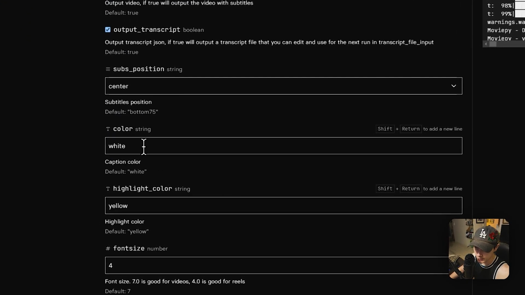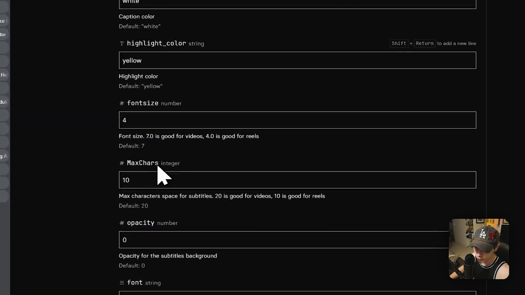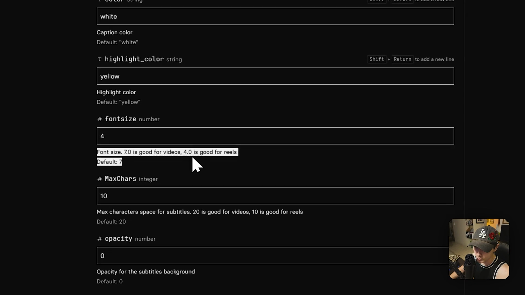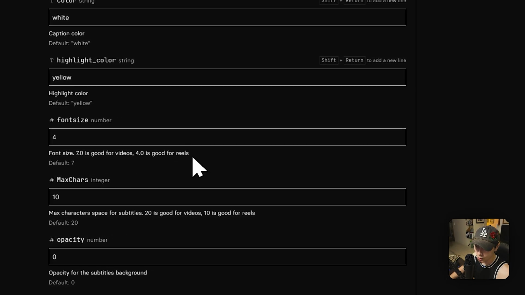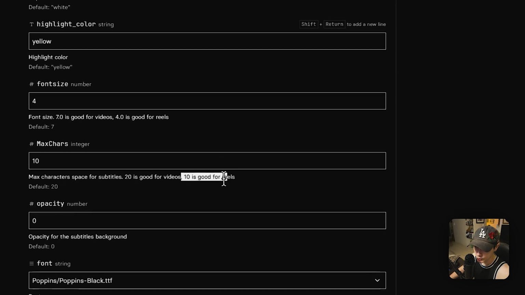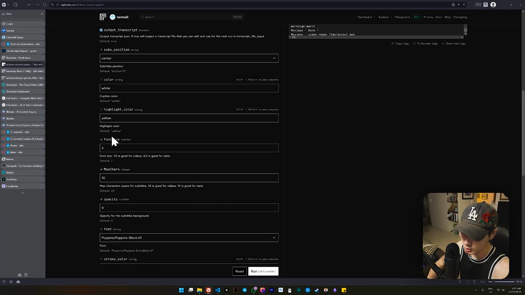And this just allows you, if you want to change the colors around, the highlights, the font size. They also recommend at the bottom here, if you're running Reels, have the font size at a 4, and with the max chars here, 10 is also good for Reels. So just keep that in mind as well. Otherwise, all the text is going to be way too big for mobile, and it'll just look all funky.